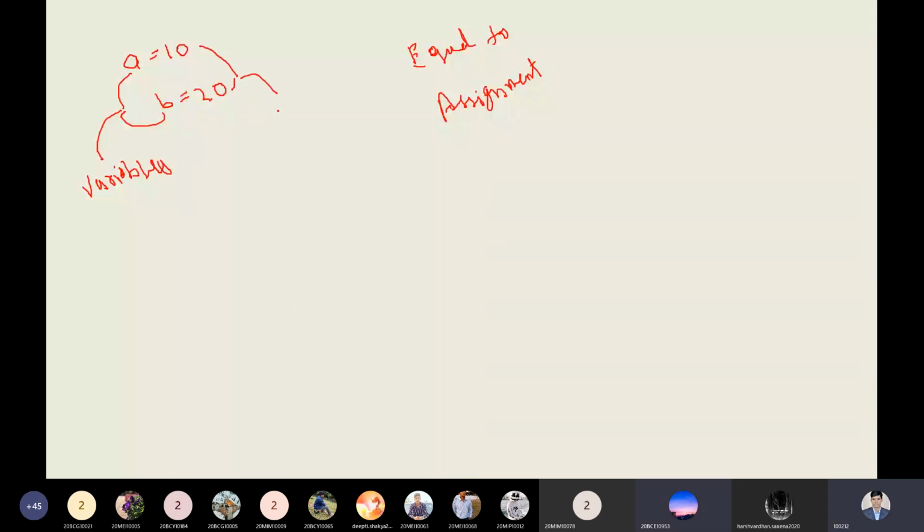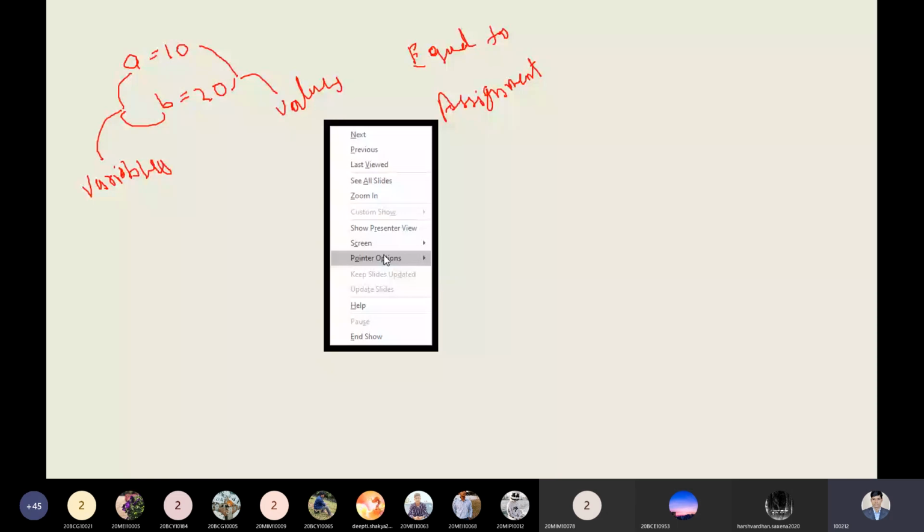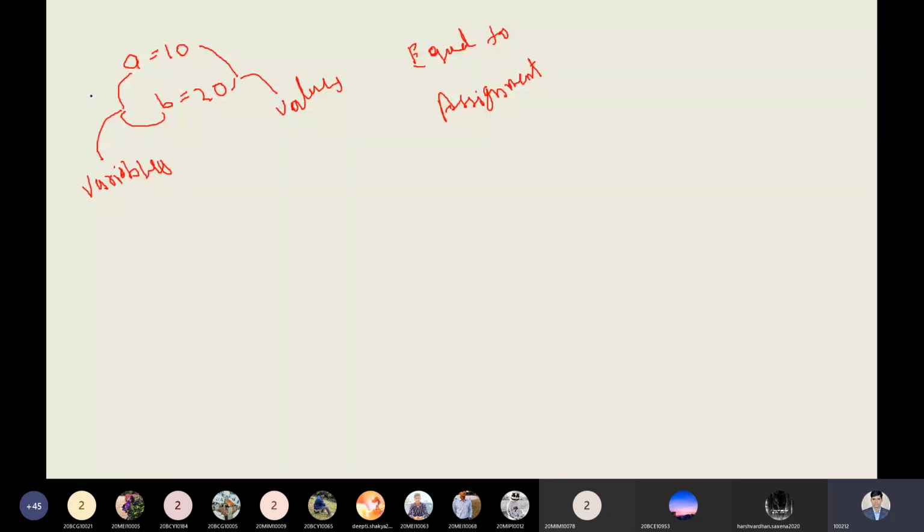And what are 10 and 20? Values of the variables. Okay, these are the values. Good, you are going in the right direction, so I'm happy. Now you can see a equal to 10 means the value 10 is assigned to a. A is a variable which is holding the value 10, and we can say 10 is assigned to a. Am I right? Yes, sir.